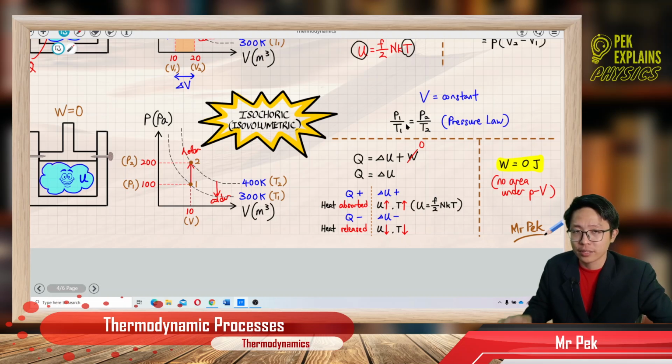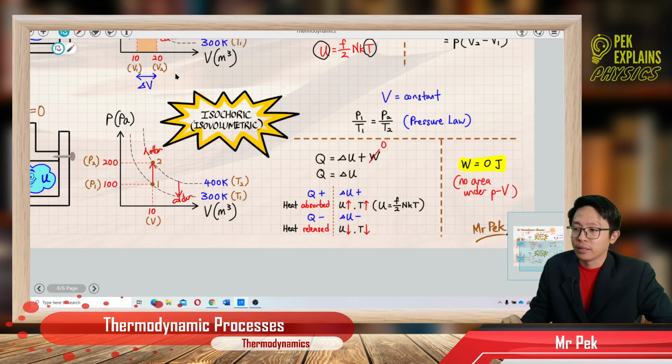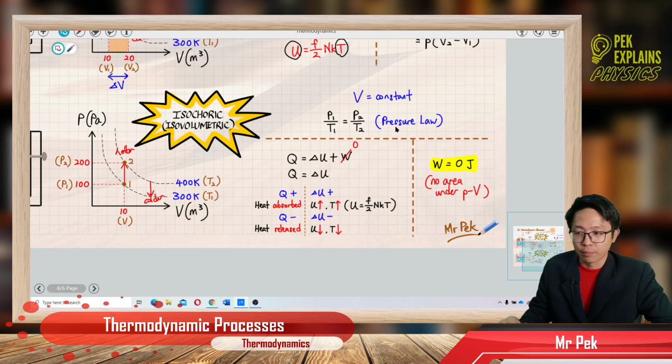The pressure and the temperature are proportional. When temperature increases from 300 Kelvin to 400 Kelvin, the pressure also increases from 100 to 200 Pascal. So going up is becoming hotter, going down is becoming colder. Okay, that's the isocoric process. Isocoric is a pressure law.